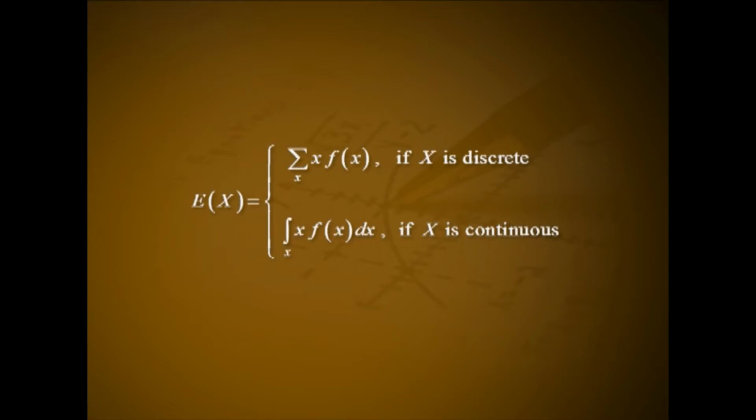Definition: let x be a random variable with PMF or PDF small f of x according as the random variable is discrete or continuous. Then the mathematical expectation of x is denoted by capital E of x and is defined as capital E of x is equal to summation over x into f of x if x is discrete and integral over x into f of x dx if x is continuous, provided the series or integral on the right hand side is either finite or converges absolutely.